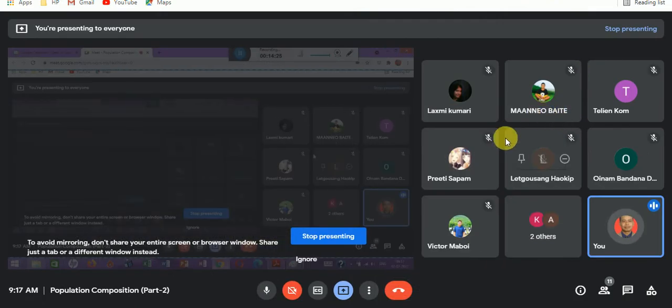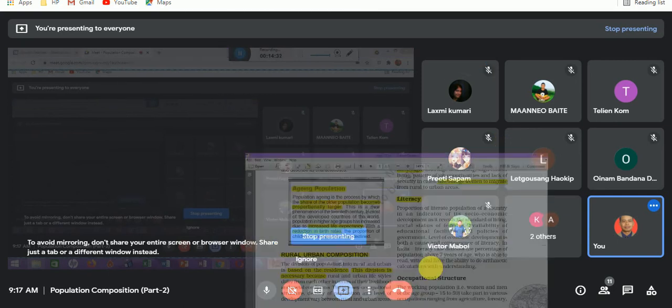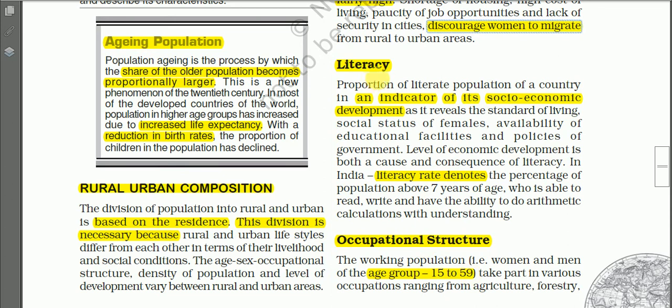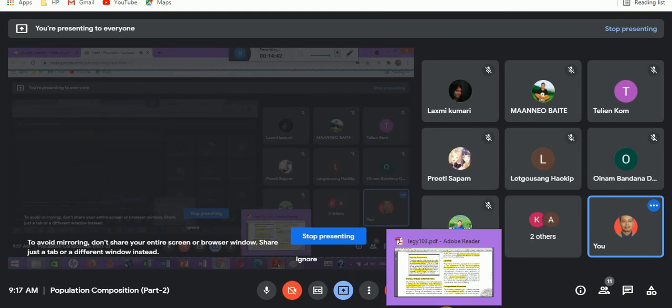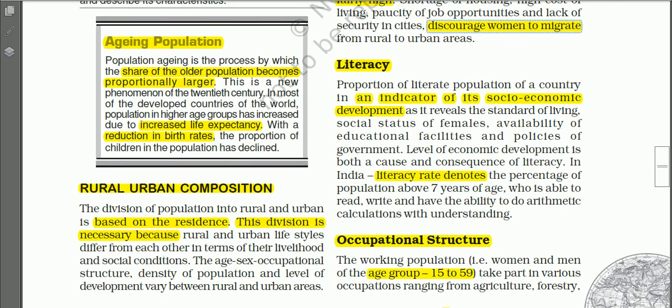Up to here, any query, any question? No, sir. Next, we have another population composition. Yes? Yes, any question? Okay, then let me continue.